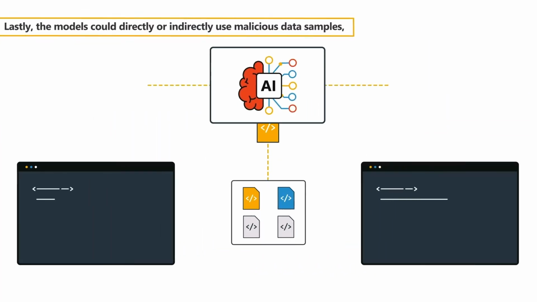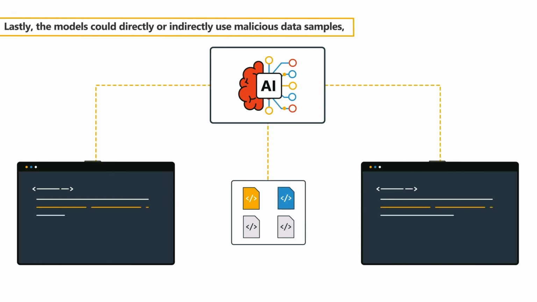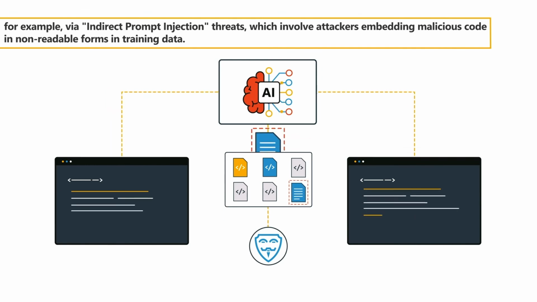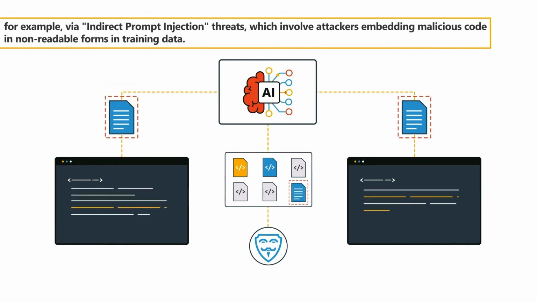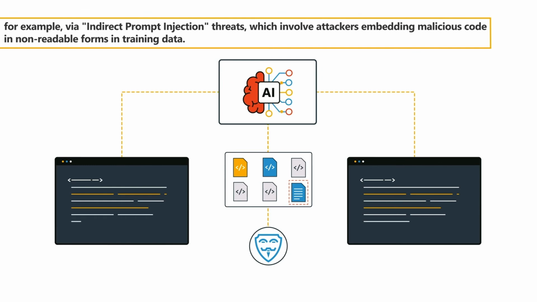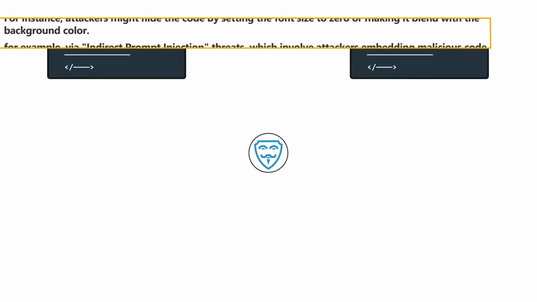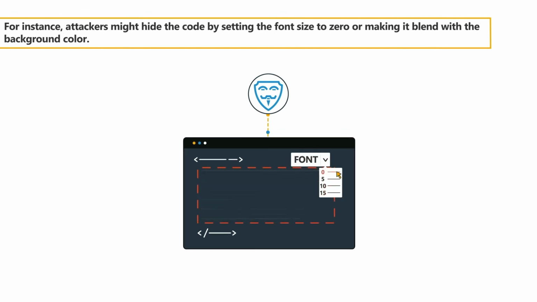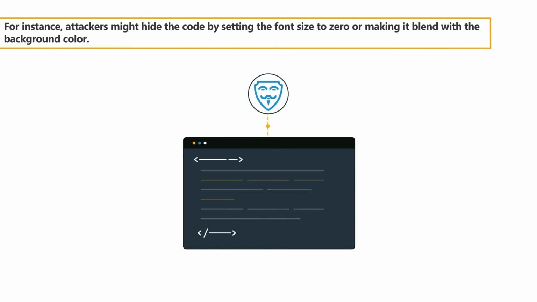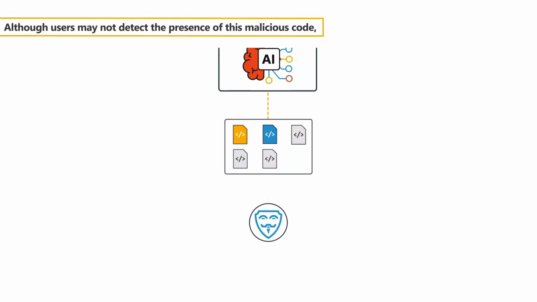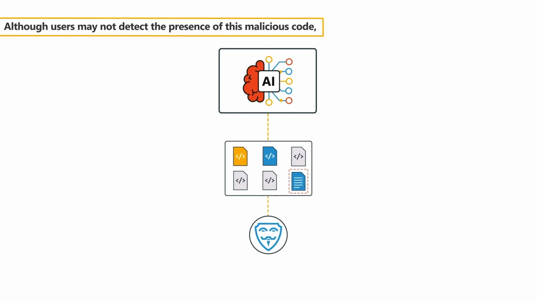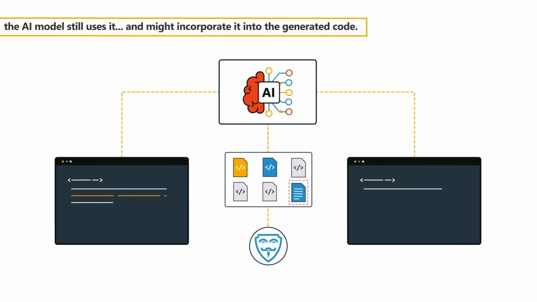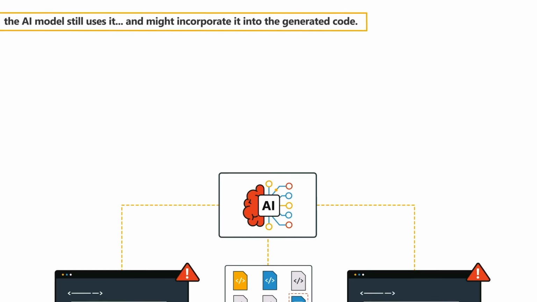Lastly, the models could directly or indirectly use malicious data samples, for example via indirect prompt injection threats, which involve attackers embedding malicious code in non-readable forms in training data. For instance, attackers might hide the code by setting the font size to 0 or making it blend with the background color. Although users may not detect the presence of this malicious code, the AI model still uses it and might incorporate it into the generated code.